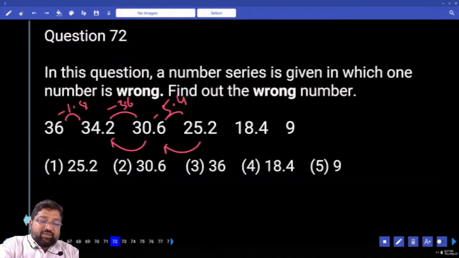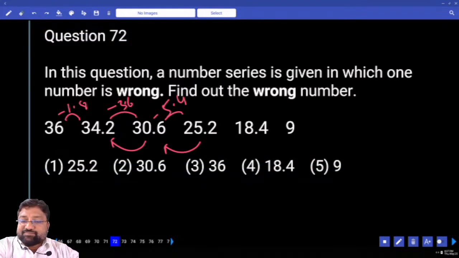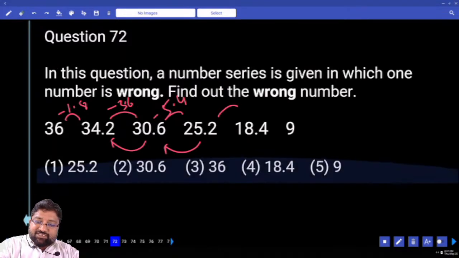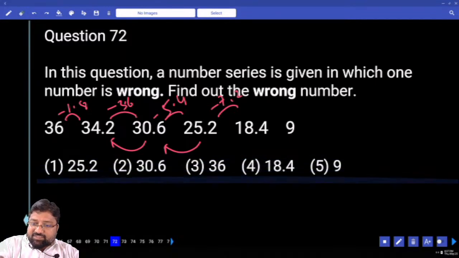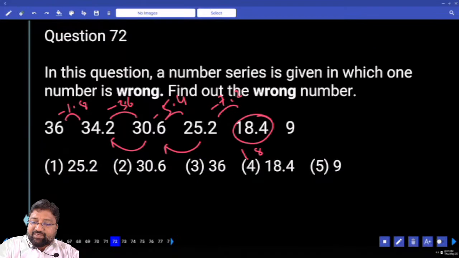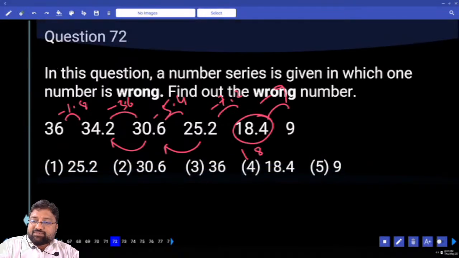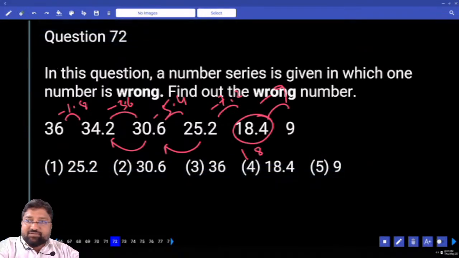5.4. So what do you understand now? 18, 36, 54, multiples of 1.8. What should be my next number? Minus 7.2. 7.2 means this has to be 18. Done. Clear?